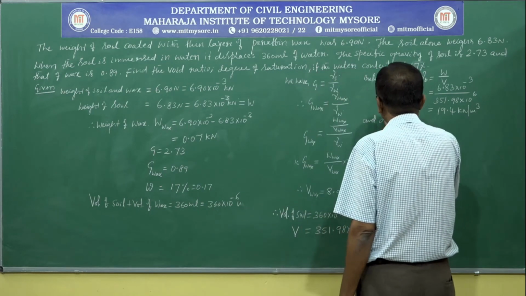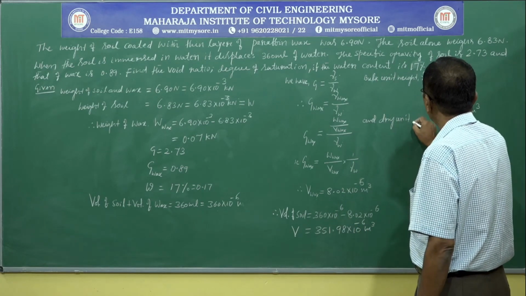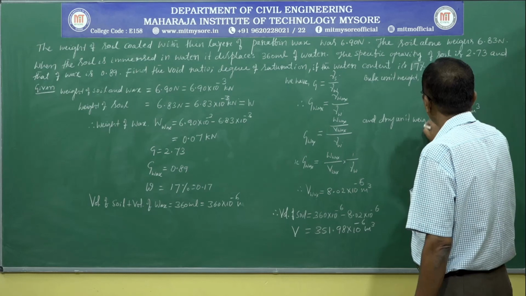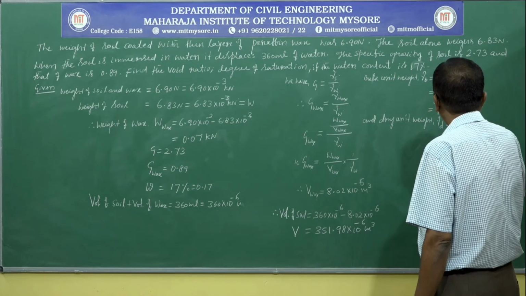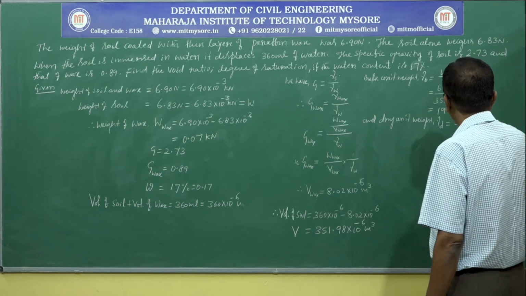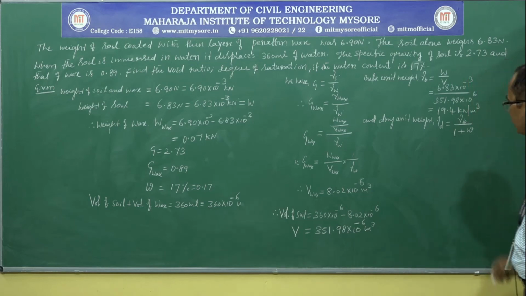Once we calculate bulk unit weight, we can easily calculate dry unit weight. Dry unit weight gamma D is equal to, a simple expression we have, gamma B divided by 1 plus w, the water content.